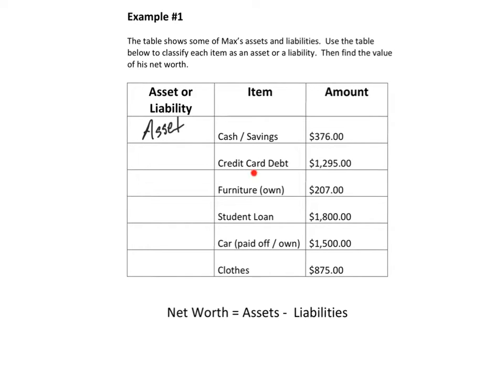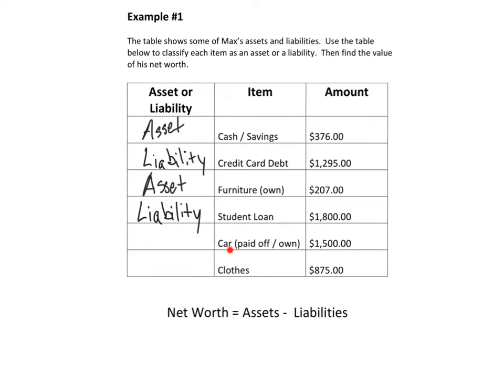Now, the next one, credit card debt. Debt is something that we owe. That's a very important word. Stuff we owe. So since we owe it, it's a liability. Now the next one, furniture that we own. Well, own means it's an asset. Student loan. So loan means that we owe money. Someone paid for our school, and now we owe them back. So that is a liability. Anytime we owe is a liability.